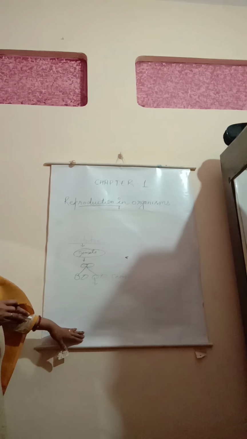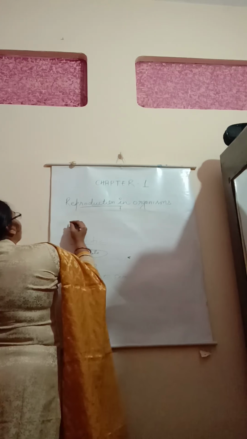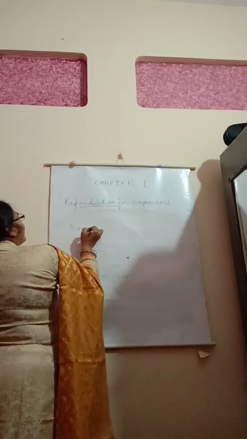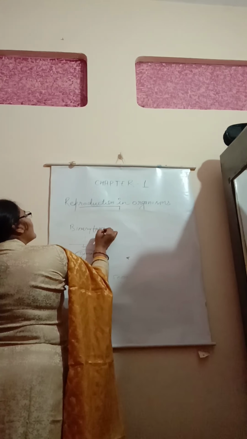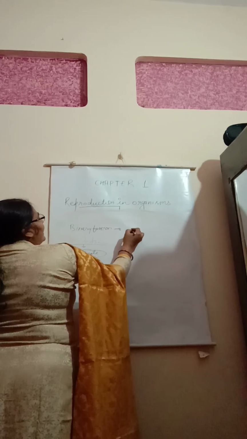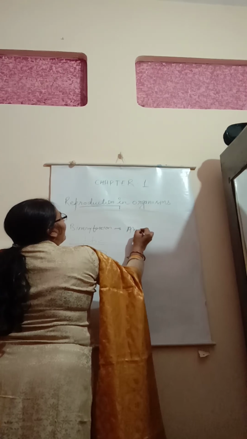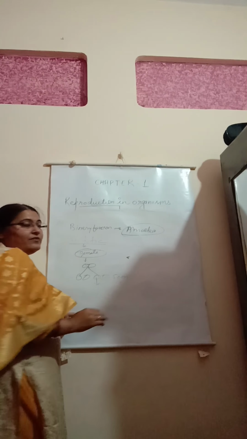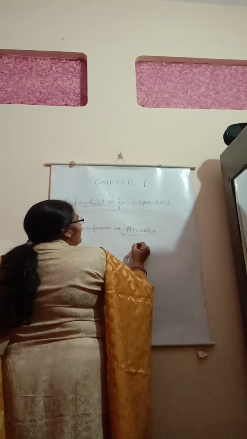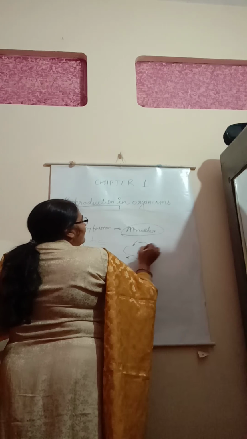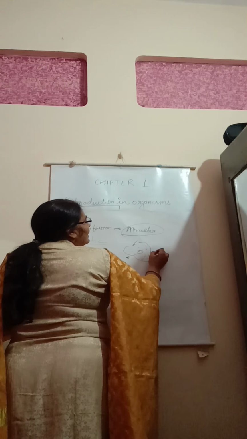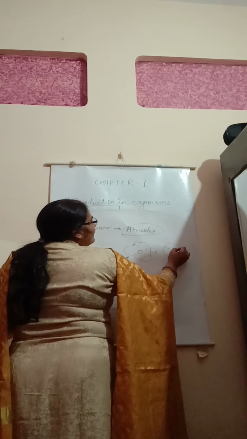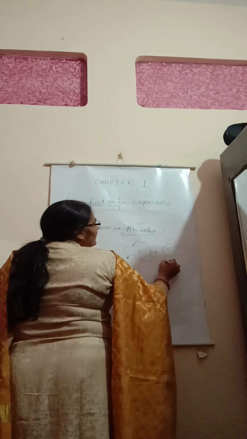For example, probably you have studied in class 11th about the process of binary fission that takes place in the amoeba. Have you heard this? Amoeba, binary fission, in which first of all the cytoplasmic content of the amoeba gets divided.